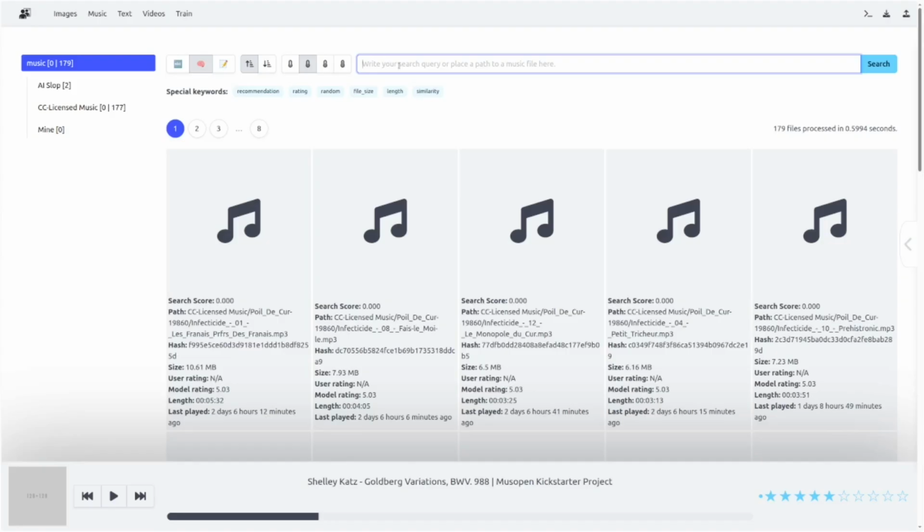This mode works especially well in the music module, as any of your search results could be immediately transformed into a playlist for a listening session.